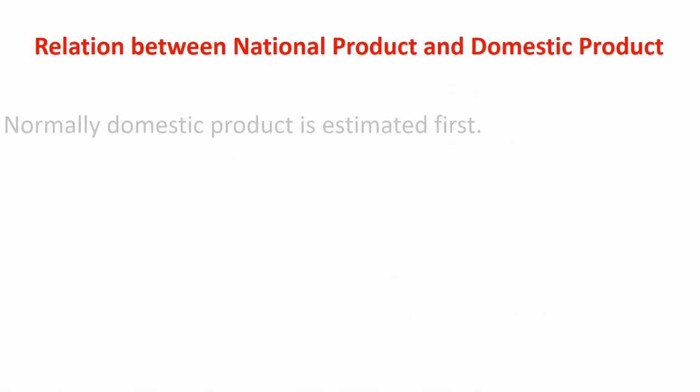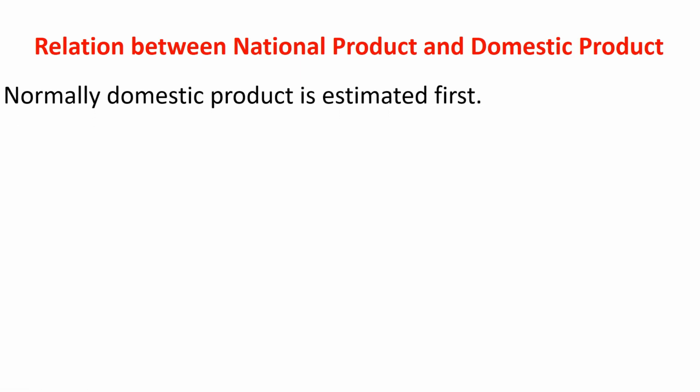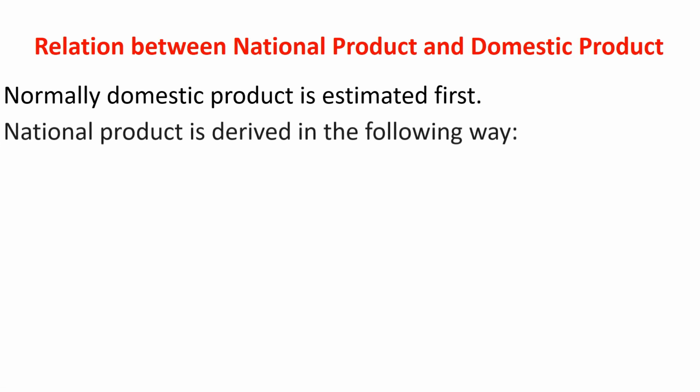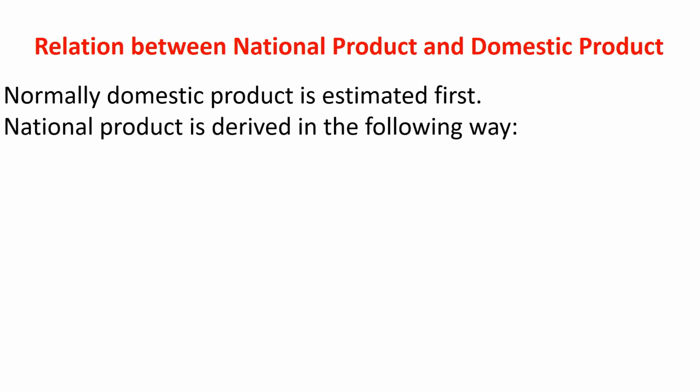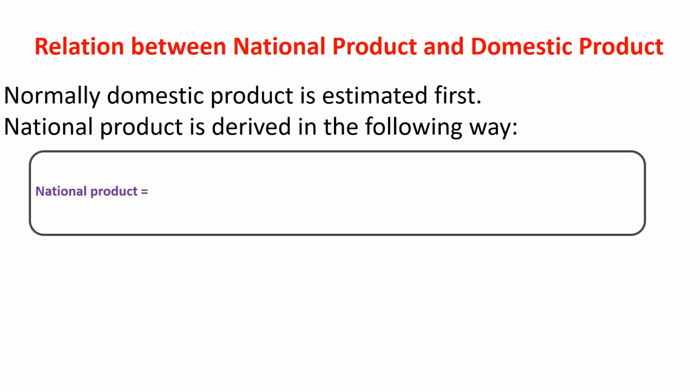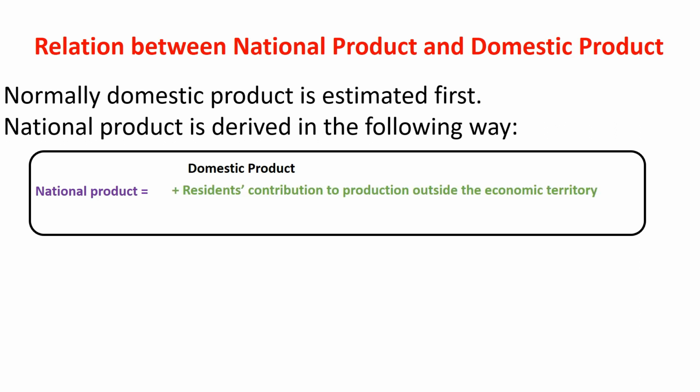Relation between national product and domestic product. Normally, domestic product is estimated first. National product is derived from the domestic product by making certain adjustments. National product is equal to domestic product plus residents' contribution to production outside the economic territory minus non-residents' contribution to production inside the economic territory.